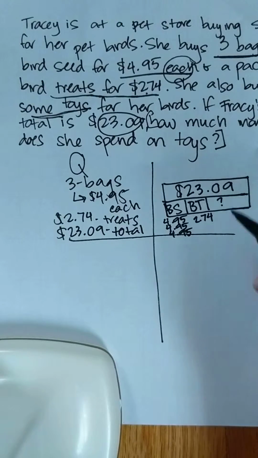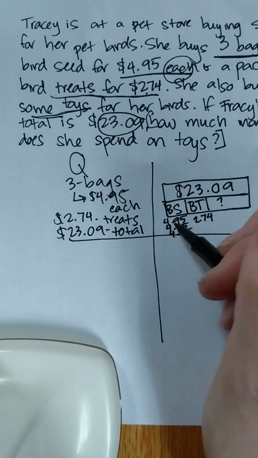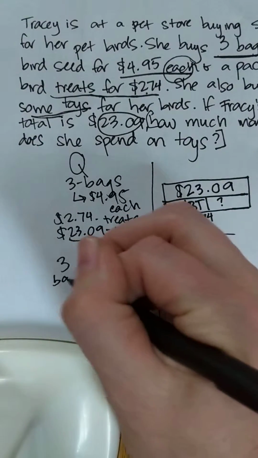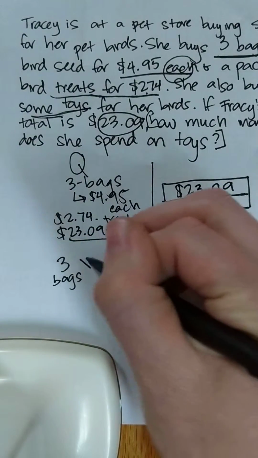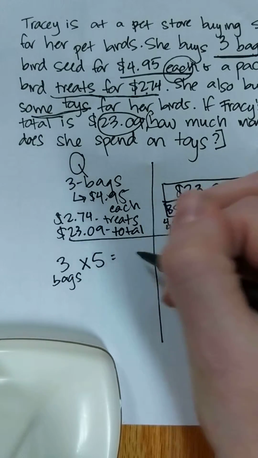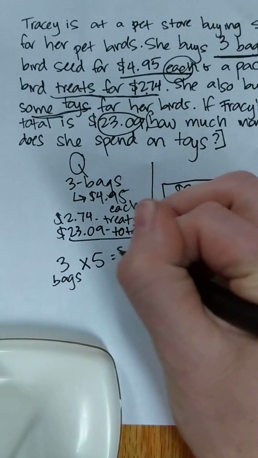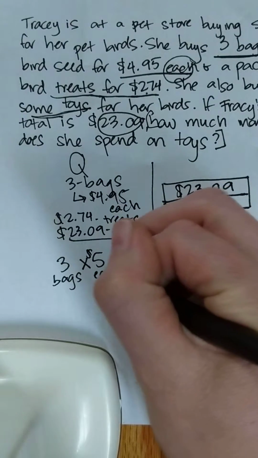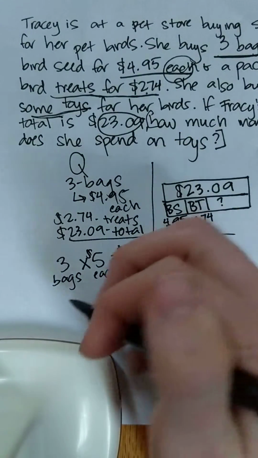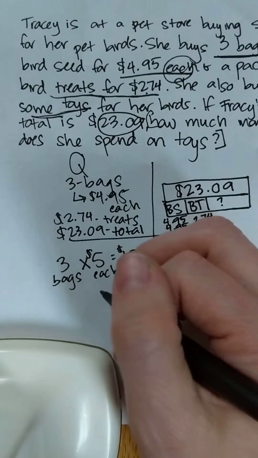Okay? Here's my estimate. So I've got 3 bags of bird seed, and each one is $4.95. So I'm going to say that's about $5. So that's $15. I want to label everything. Her bird treats were $2.74.